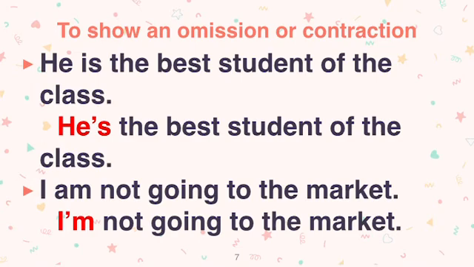The second sentence is, I am not going to the market. Now can you see what we have done in the sentence? We just removed A and we added apostrophe in between. I apostrophe m. Not going to the market. I'm not going to the market. Okay, इसको ऐसे read करते हैं.